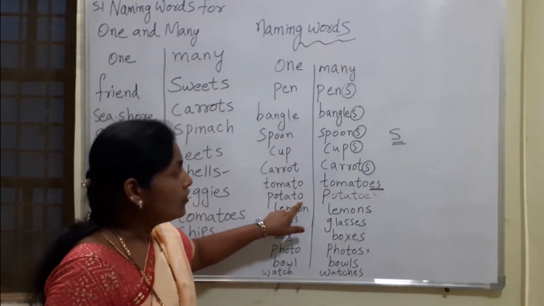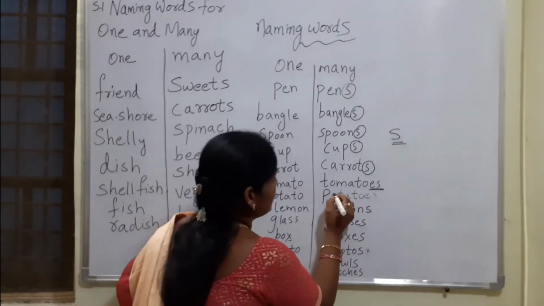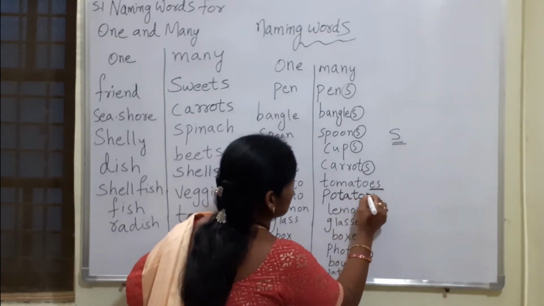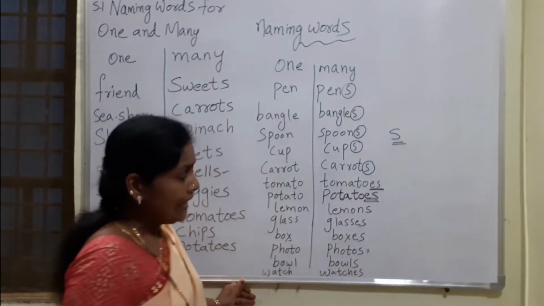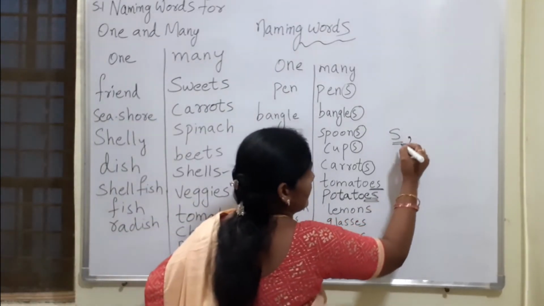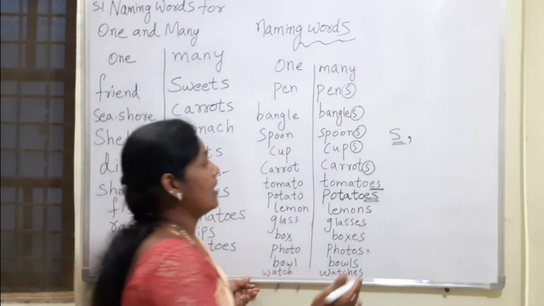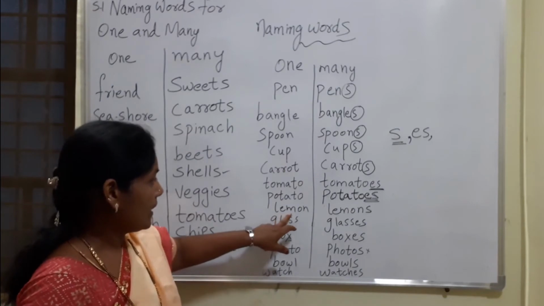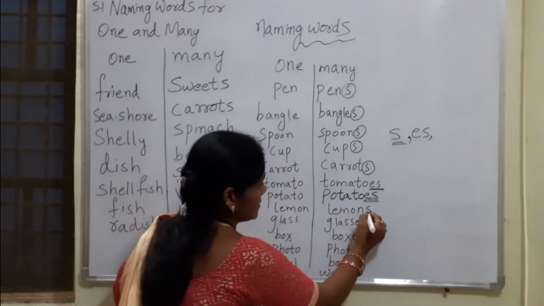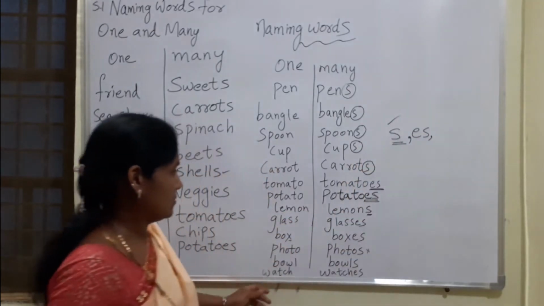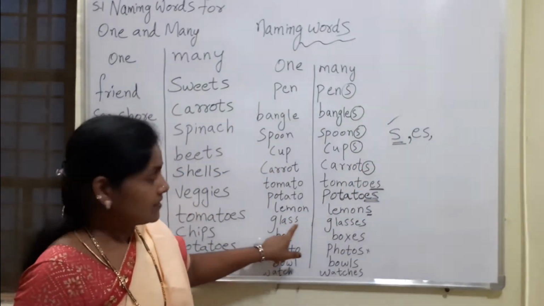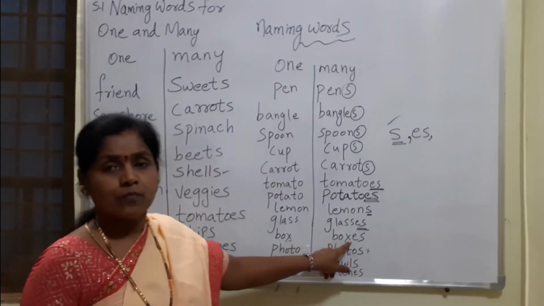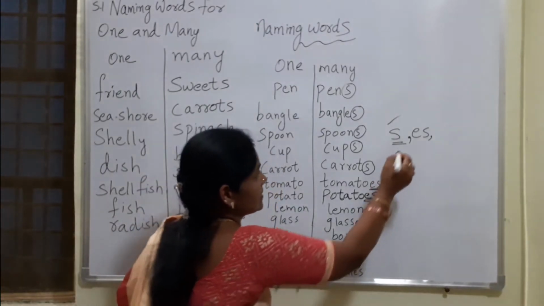Here, potato, potatoes. Can you see this one? Is it visible, ma? Potatoes. Here also we are adding E and S. So S we are adding to make one into many, and ES also we are adding to make one into many. Now again, lemon, lemons. Here only S, so already S we got. Next, glass, glasses. Here also we are adding ES. Box, boxes. Again ES. ES already done.